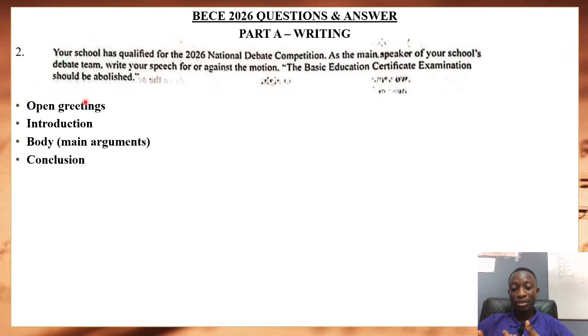And I firmly confirm that I stand against the motion. I stand for the motion. So in the open greeting, this is where you try to address the house. Here you can state your stance, or you can just do the greetings by addressing the house.